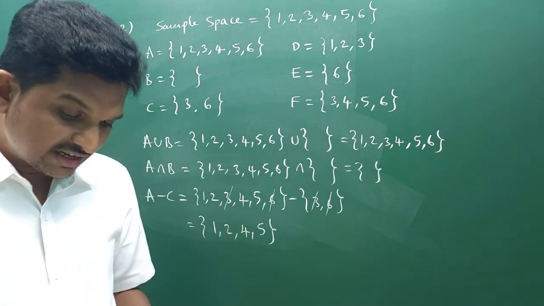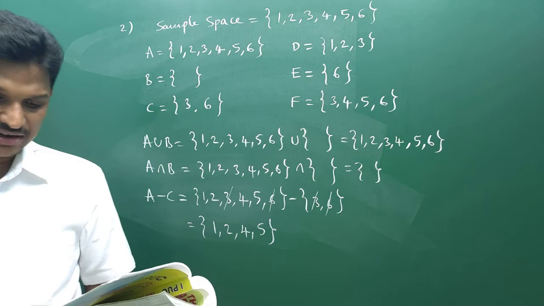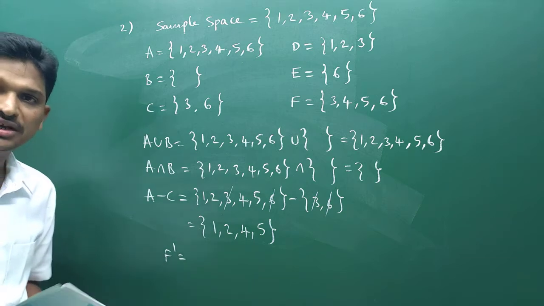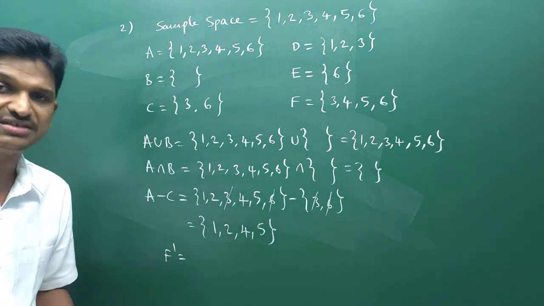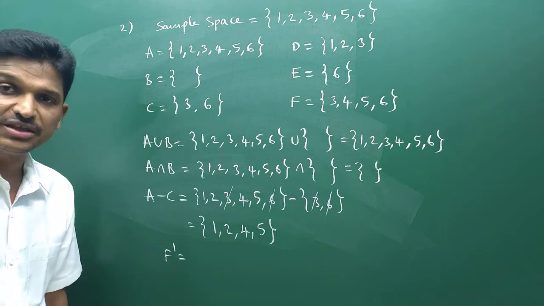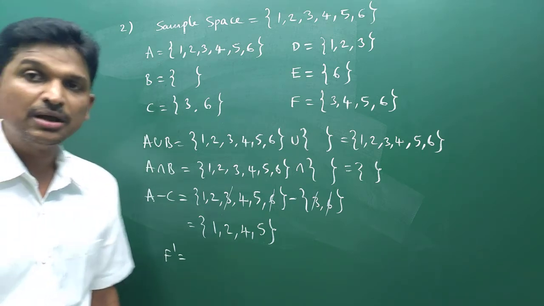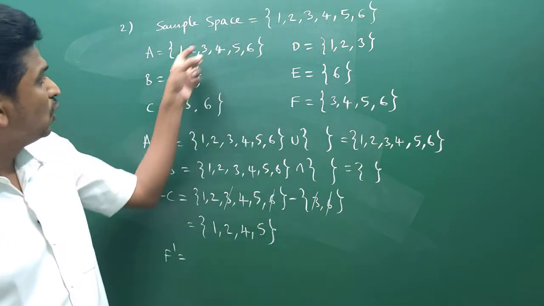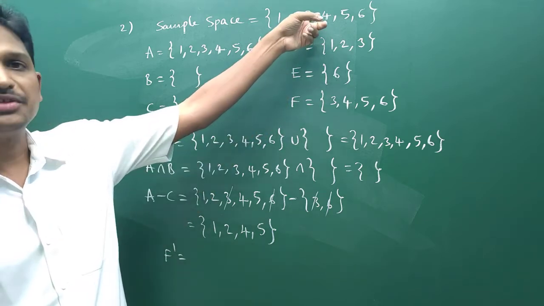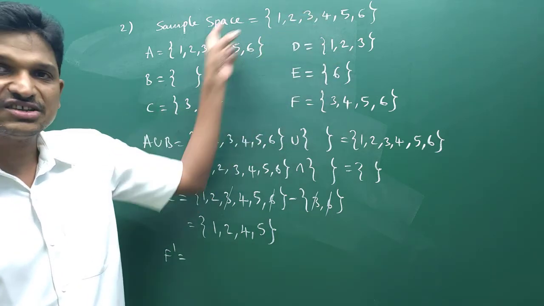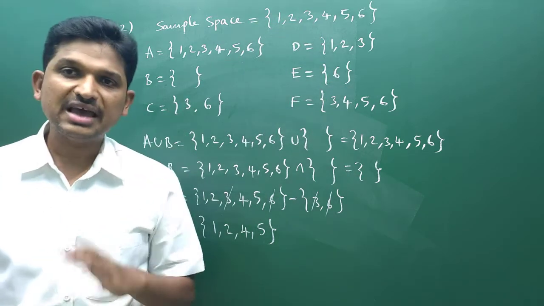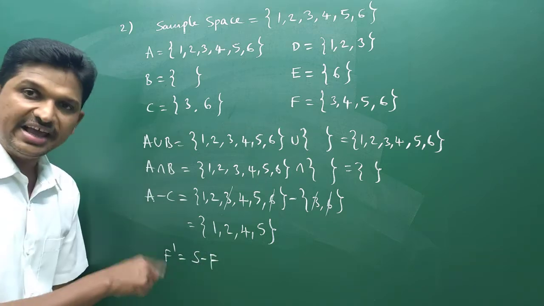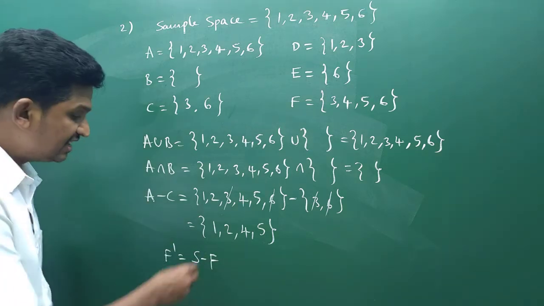Okay. And D minus E, like that they given, right? Here F dash is there in this question. You know that A dash means U minus A. U is the universal set. Here what is the universal set? In this question the universal set is not given, but in probability, sample space is the universal set. You observe all these sets are subsets of this, right? This is the set which consists all the sets. So sample space acts as a universal set here. F dash is S minus F. Actually A dash is U minus A, na? Like that F dash is S minus F.